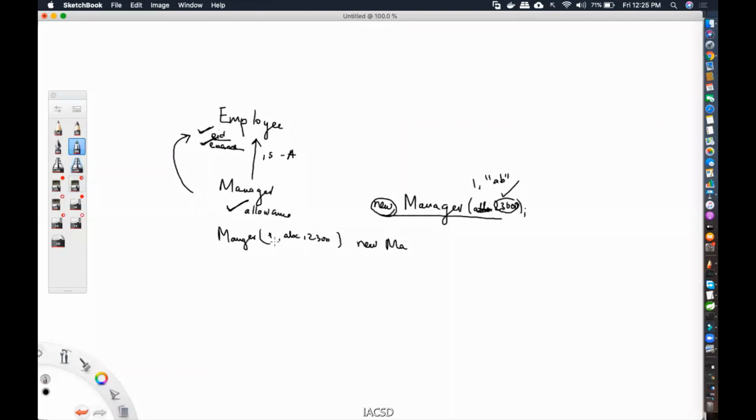Of which, these two should go to who? Parent. These two should go to who? Parent, right? So whenever you want to call the parent constructor from the child, you use the super. Then you're telling this 1 and ABC should go to parent. Then in that case, I will initialize my allowance. So this.allowance is equal to this allowance.